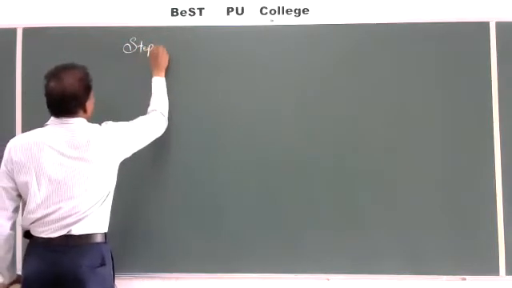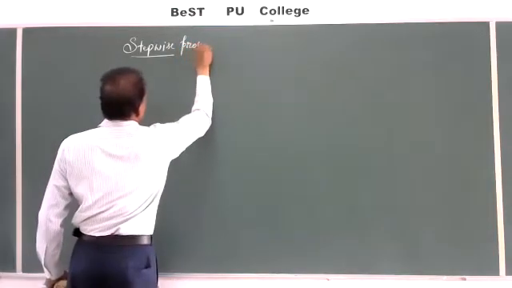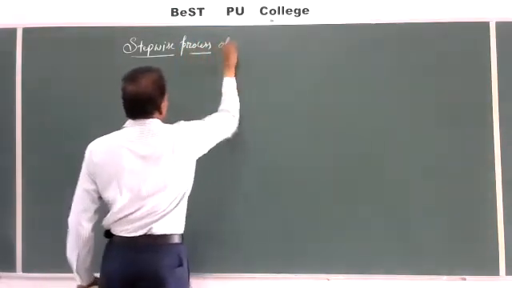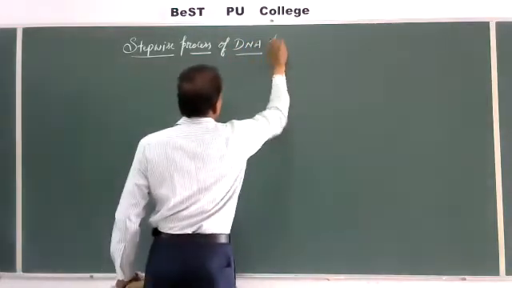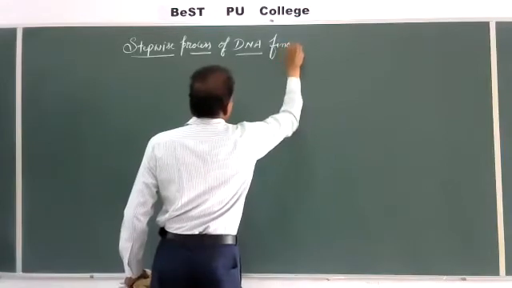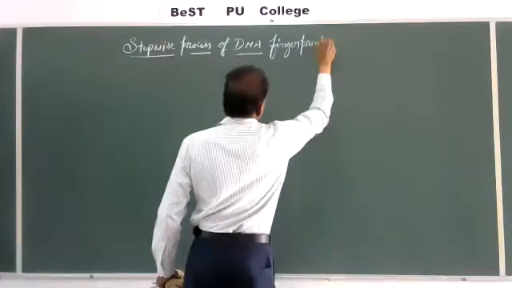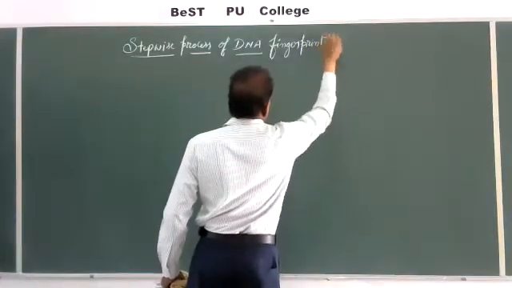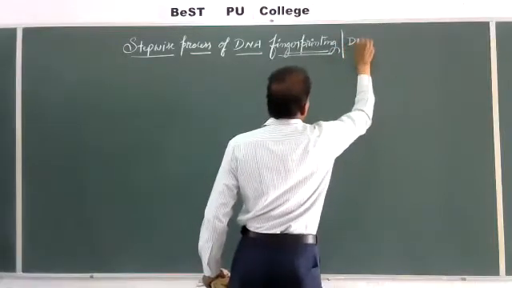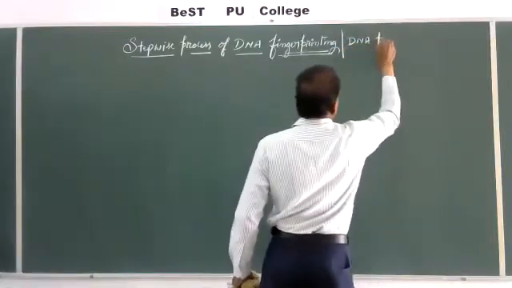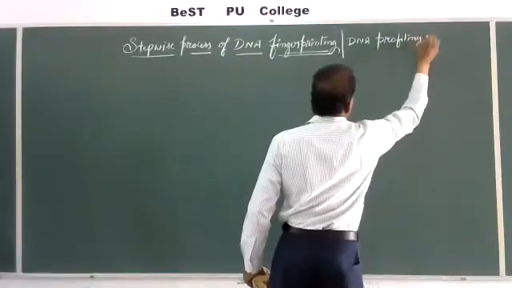Stepwise process of DNA profiling or DNA typing.